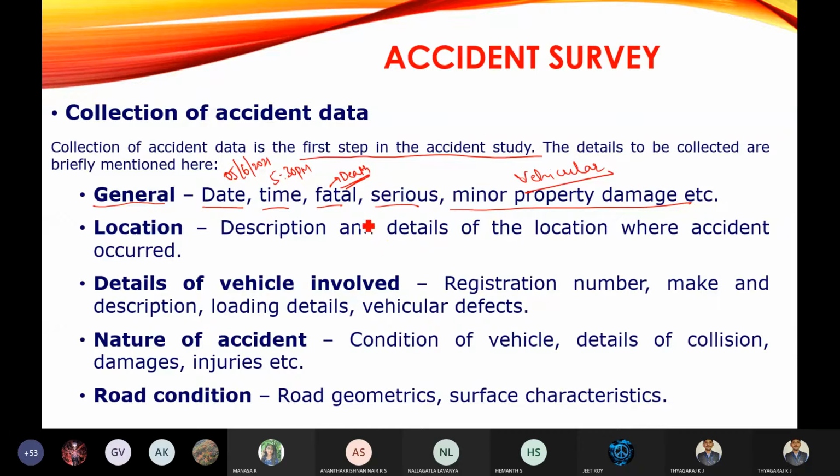while collecting the accident data. So in general, the topic is general data. In that, date, time, fatal, serious, minor property damages, etc. you are going to collect.